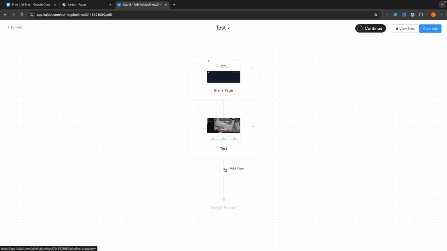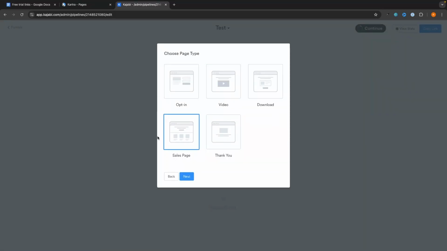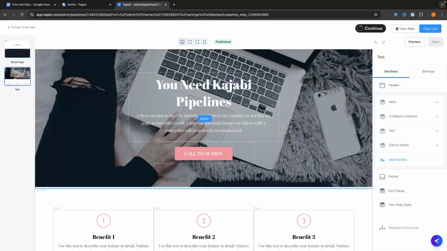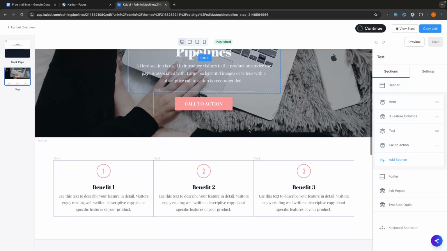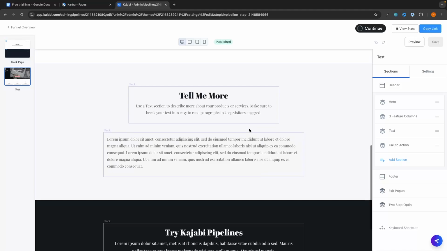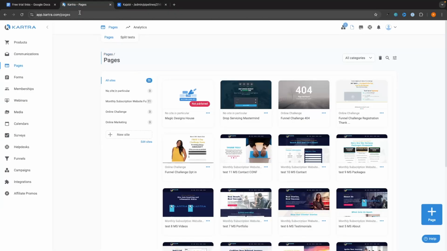Because we just go down here, we add a page, choose the page that we want to build, and then we can just drop this in and go straight in and edit this. So Kajabi is a little bit more efficient in that area. However, when actually building out the landing pages, it's just not very good. I'll be completely honest, Kajabi is just not the best. And Kartra absolutely runs rings around Kajabi in this area.